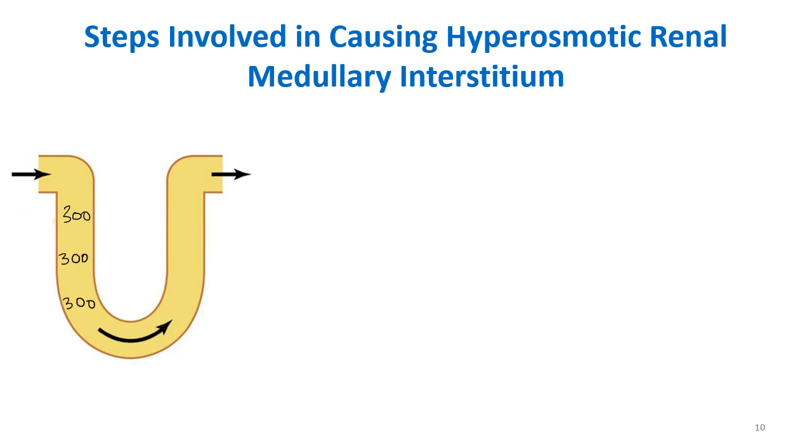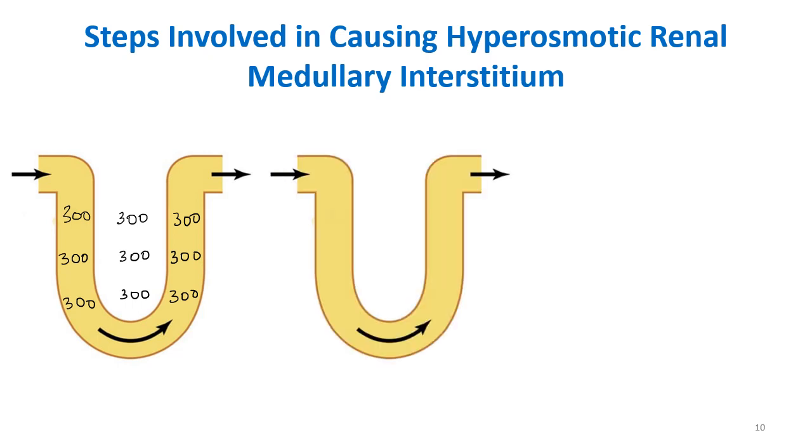Say suppose 300. So in the thin descending limb and also in the thick ascending limb, suppose the osmolarity is 300. In the interstitium also it is 300. Now we said that the multiplication begins in the thick ascending limb. So we've got a transporter here which is moving solutes from this thick ascending limb to the interstitium, right? So what will happen to the osmolarity in the thick ascending limb when solutes are being lost? It will decrease. So from 300, suppose it decreases to 200.